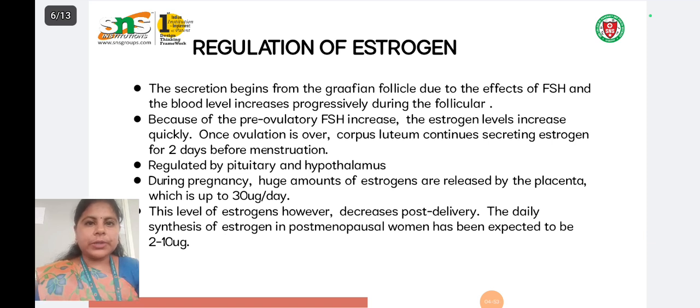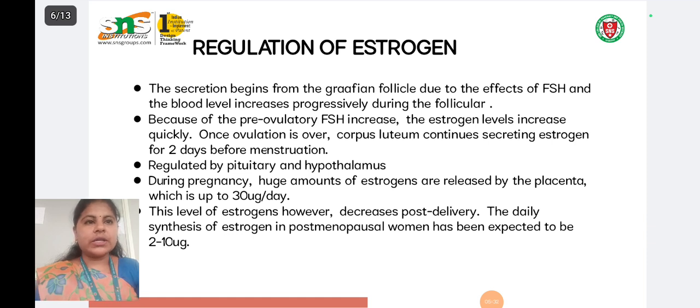During pregnancy, estrogen is released by the placenta, up to a level of 30 micrograms per day. The hypothalamus also has some secretion, but only a limited amount, 2 to 10 micrograms. The secretion is regulated by the anterior pituitary and the hypothalamus. So in the follicular phase, estrogen secretion starts, and in the ovulation and menstrual phases, it tends to increase 2 days before menstruation.